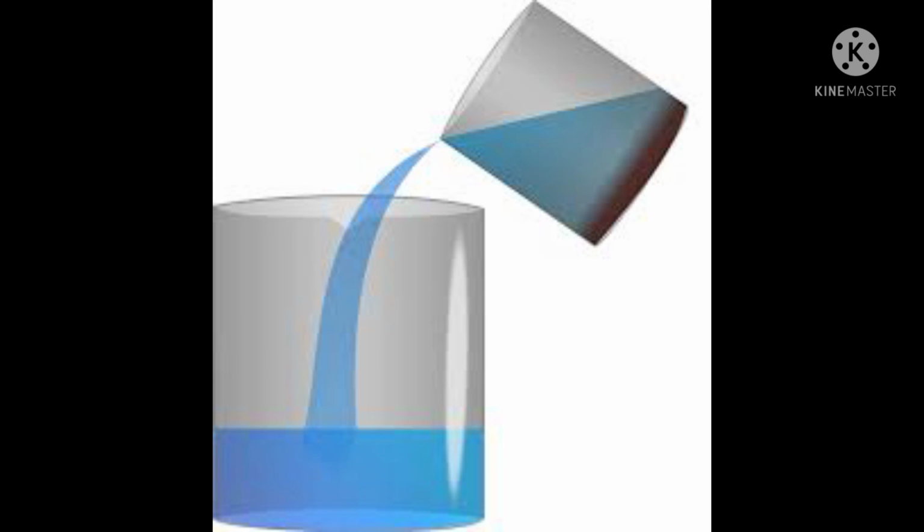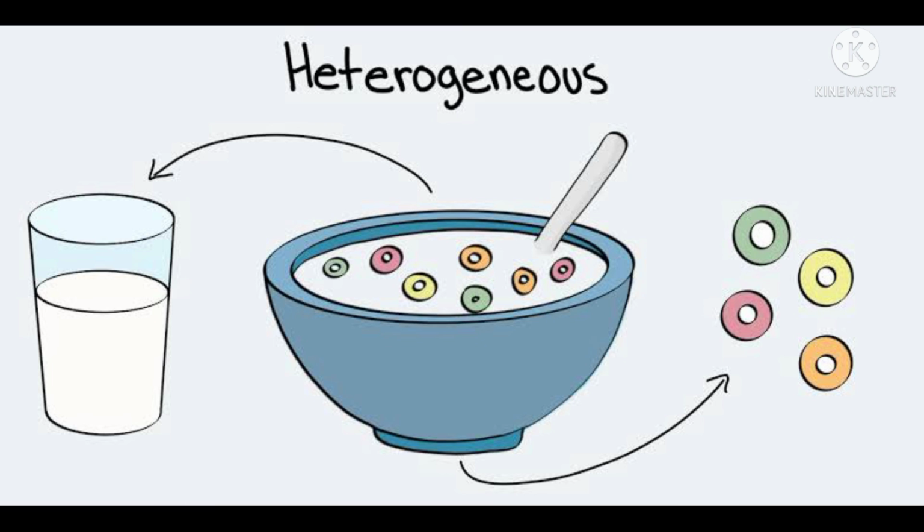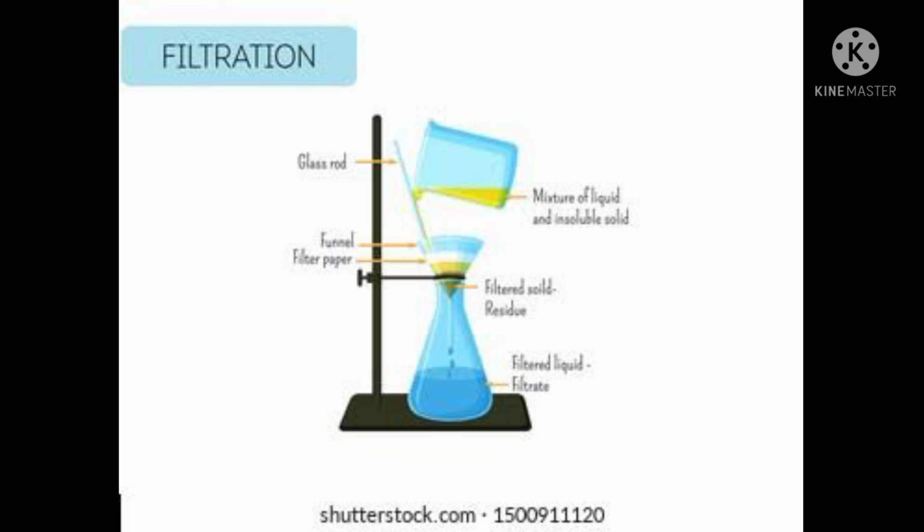The last method to separate a heterogeneous mixture is known as filtration. Filtration is the process by which an insoluble solid and a liquid are separated by passing the mixture through a filter. The solid which remains in the filter is called residue, and the clear liquid obtained is called the filtrate. So now we have learned how to separate homogeneous and heterogeneous mixtures.